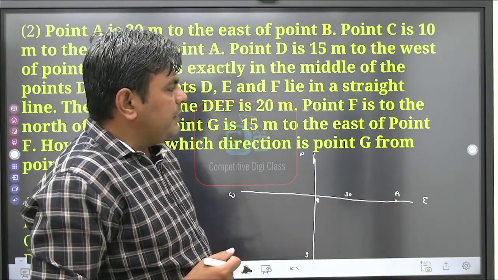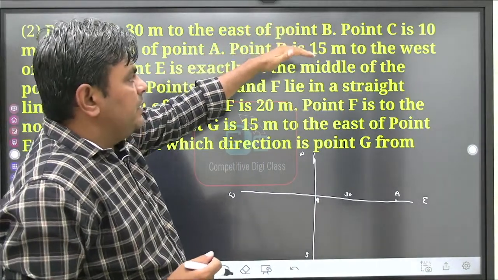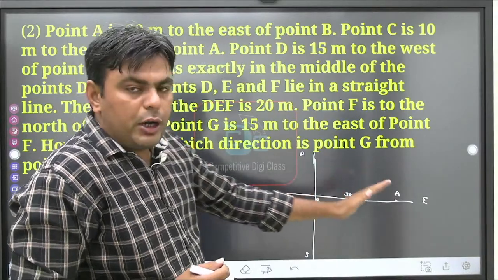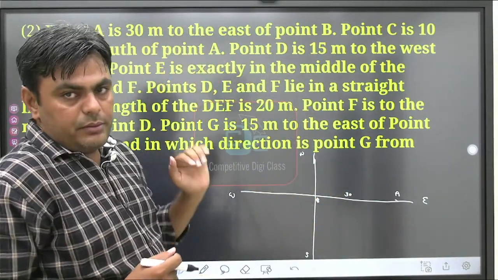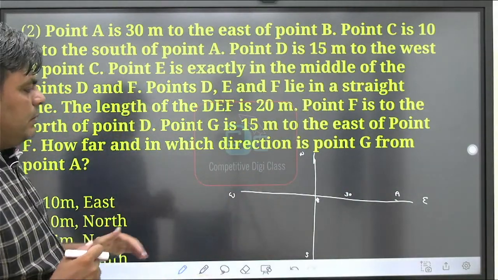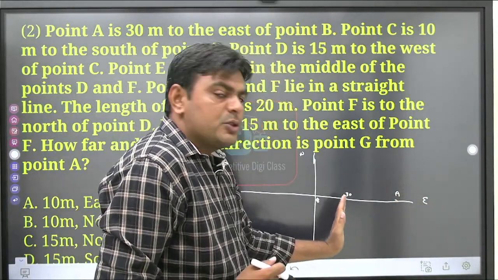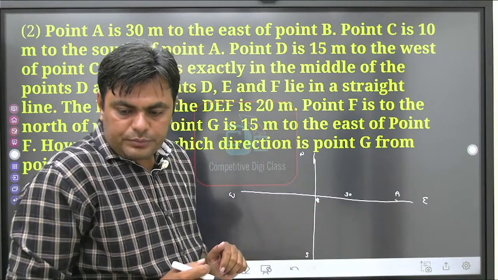Whenever you find such a statement like point A is 30 meter to the east of point B, then you can consider the point B, and according to that you mark the A point with respect to the direction, that is in the east direction. So now we can say that A is in east direction at a distance of 30 meter from point B.